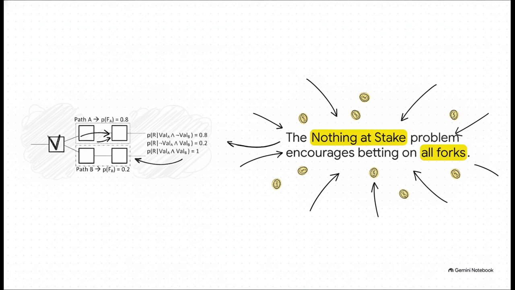So if the chain happens to fork into path A and path B, a purely rational validator is just going to bet on both outcomes. By voting on all the conflicting paths, they maximize their chance of getting a reward without spending a single dime. And as you can imagine, this makes reaching a final consensus incredibly difficult.